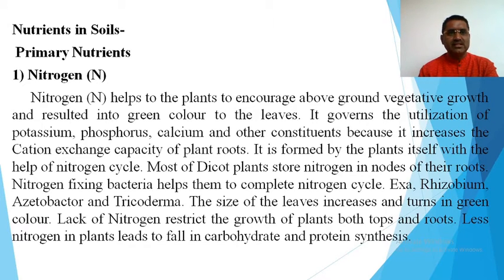The nitrogen cycle is naturally available in nature. Most dicot plants store nitrogen in nodes of their roots, particularly groundnut and soybean. These are the plants which help to increase the overall quantity of nitrogen in the soil. Nitrogen fixing bacteria help them to complete the nitrogen cycle. Particularly rhizobium, azotobacter and trichoderma are the nitrogen fixing bacteria which complete the nitrogen cycle, and the level of nitrogen gets increased in the soil.